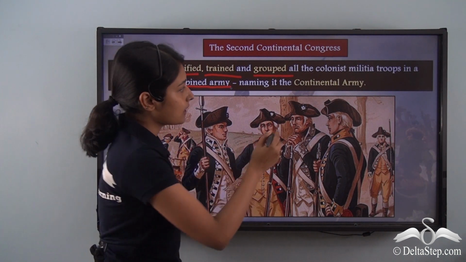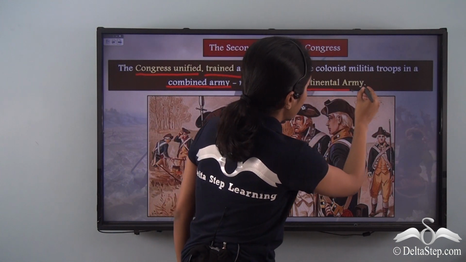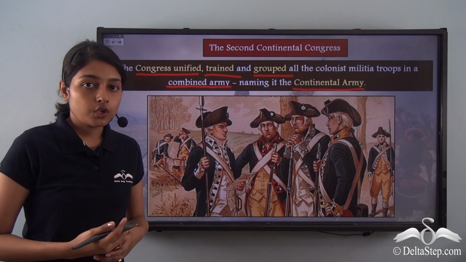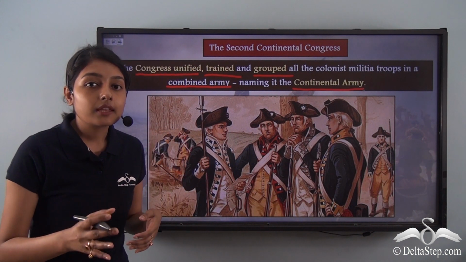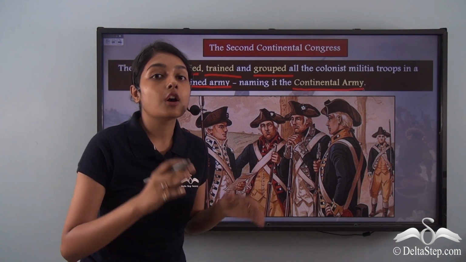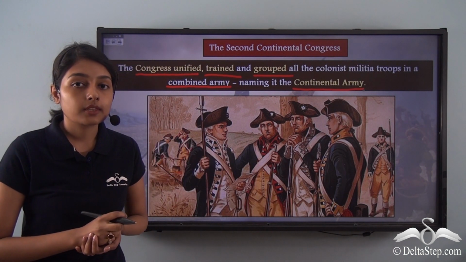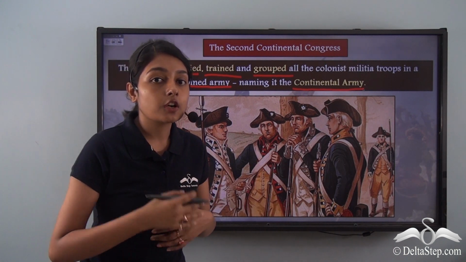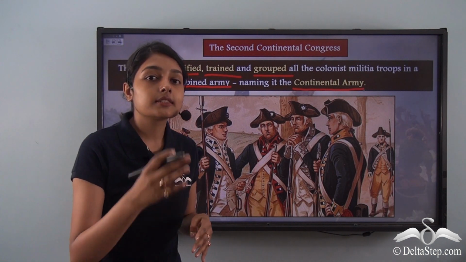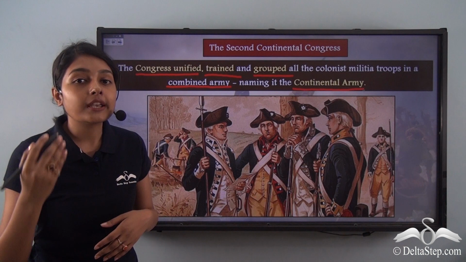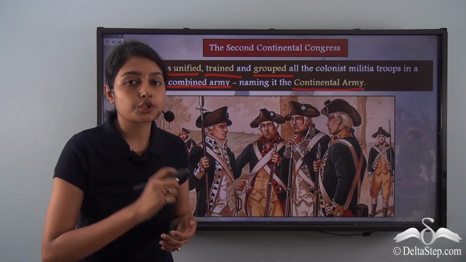This combined army was called the Continental Army. So now came into being the Continental Army, the combined army of these 13 colonies. It was the responsibility of this Continental Army to defend these territories along with fighting for independence from British rule.